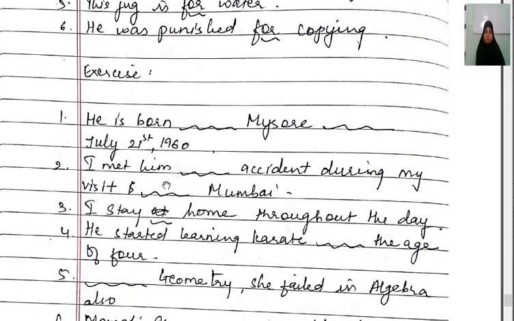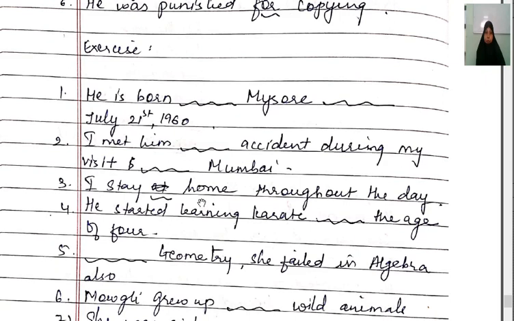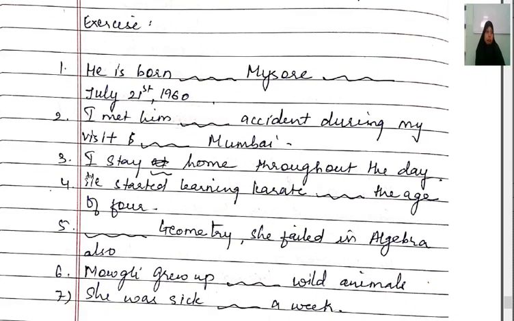Now see the exercise here. He was born in Mysore on July 21st, 1960. I met him by accident during my visit to Mumbai. I stay at home throughout the day.